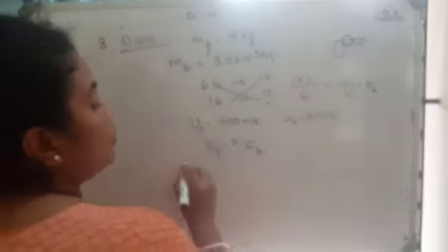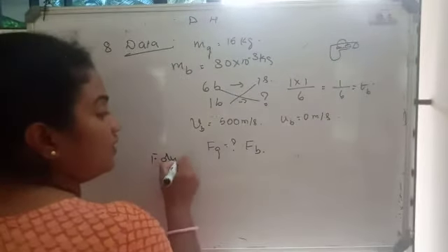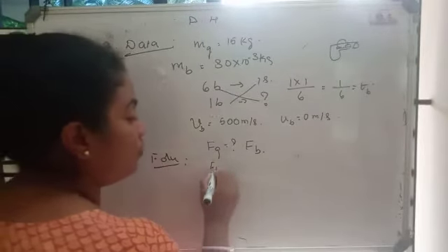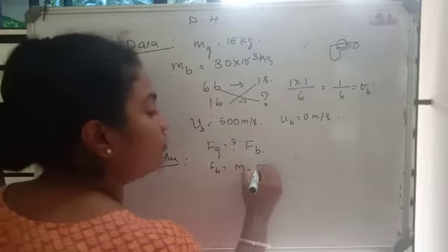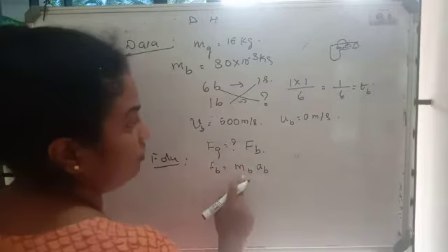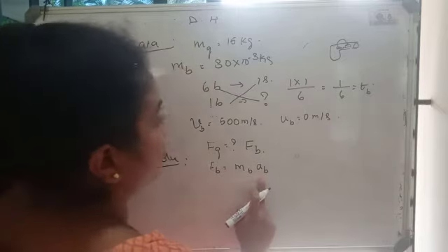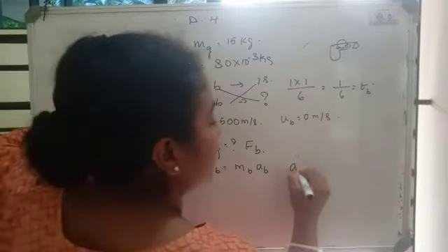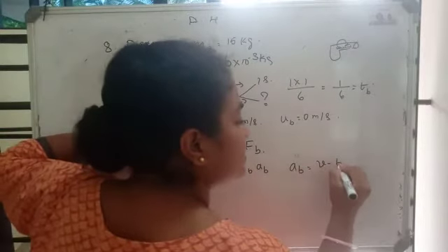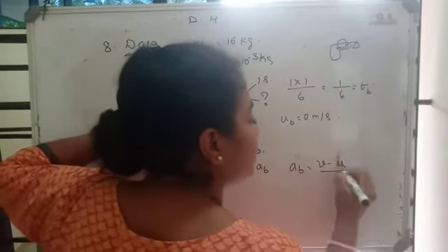Okay, so we will go for the formula section. What is the formula for force of the bullet? Force is equal to mass of the bullet into acceleration of the bullet. Do we know the mass of the bullet? Yes. Do we know the acceleration of the bullet? No, we don't. So can you calculate the acceleration of the bullet? Yes, it is v minus u divided by t.